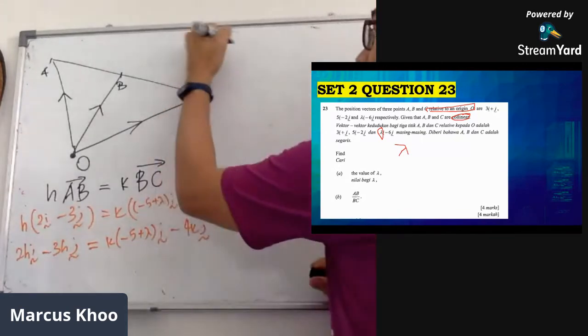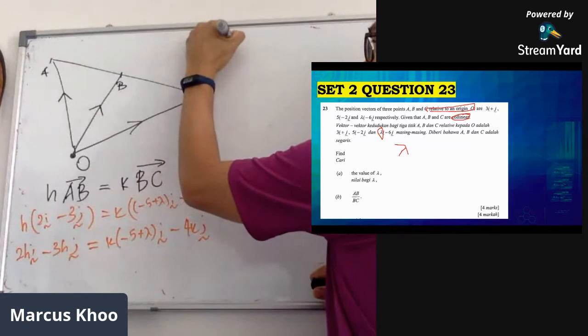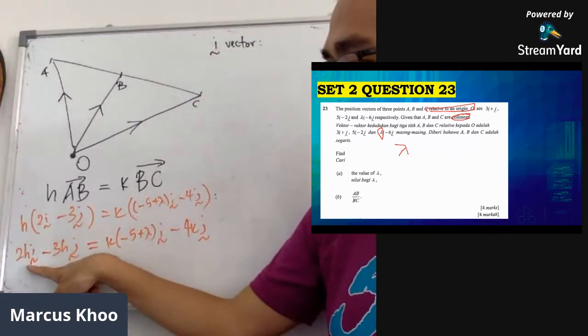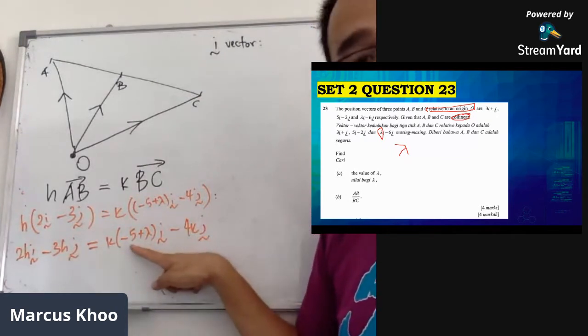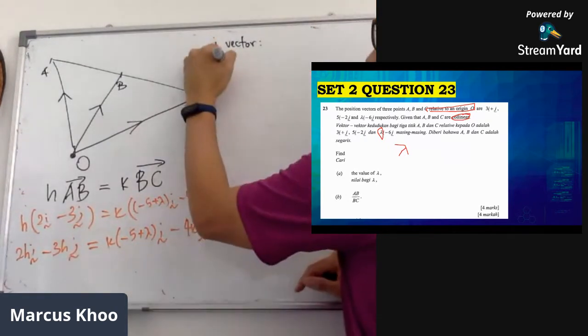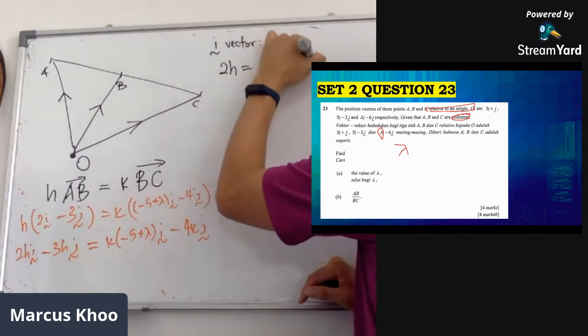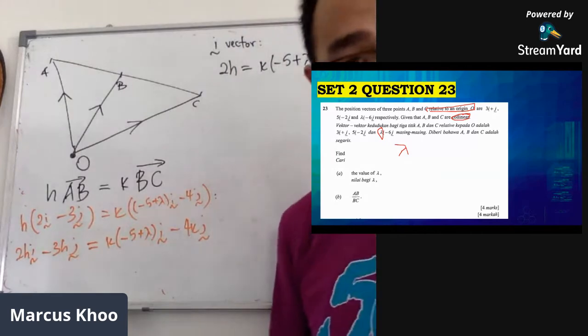Okay, so if you look at the I vectors, 2H equals K times negative 5 plus lambda. That's the first one.